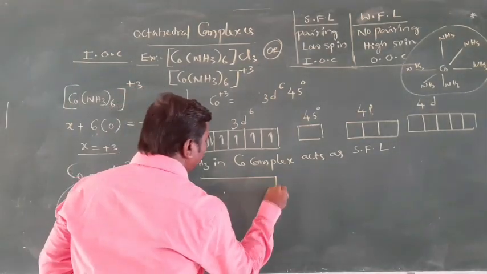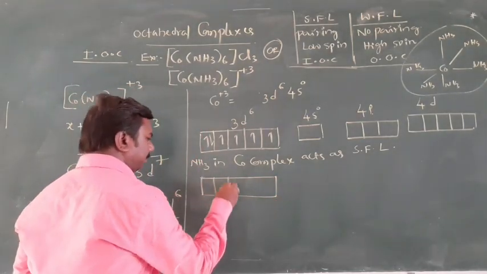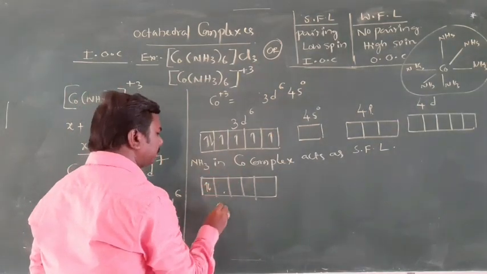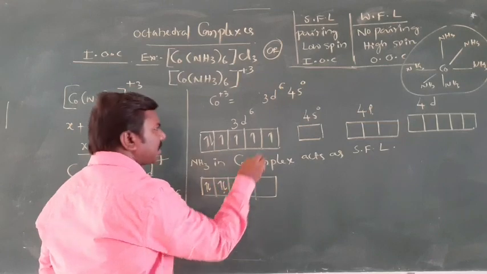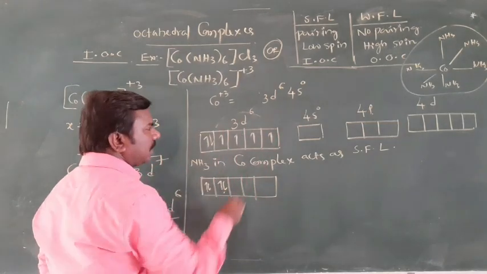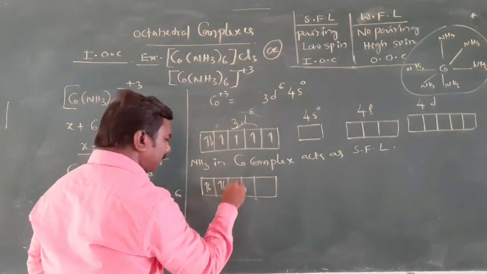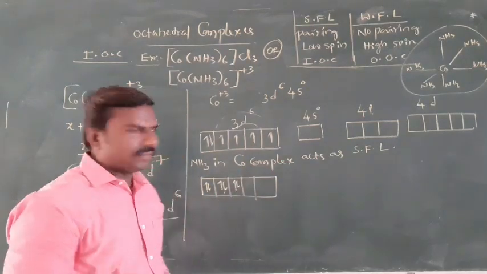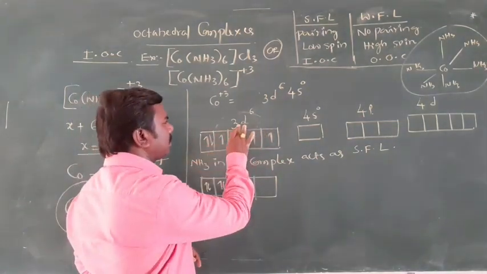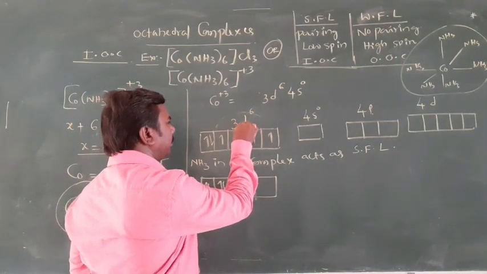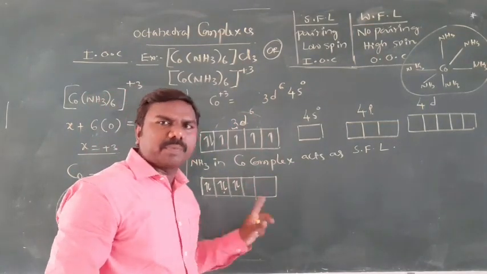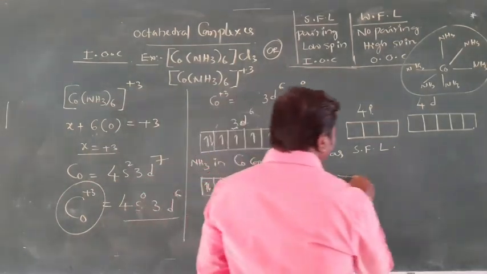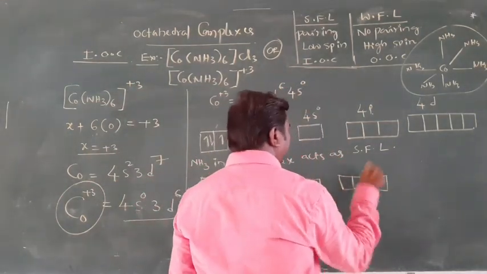After pairing, this will shift here and this will shift here. Then obviously these two orbitals will be empty. These are the 3d orbitals after pairing, and then 4s and 4p. Clear?